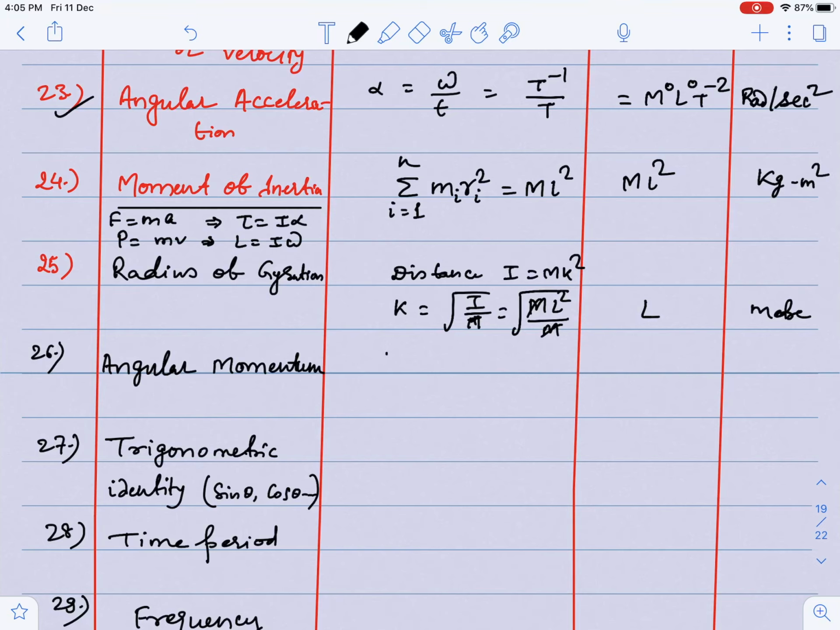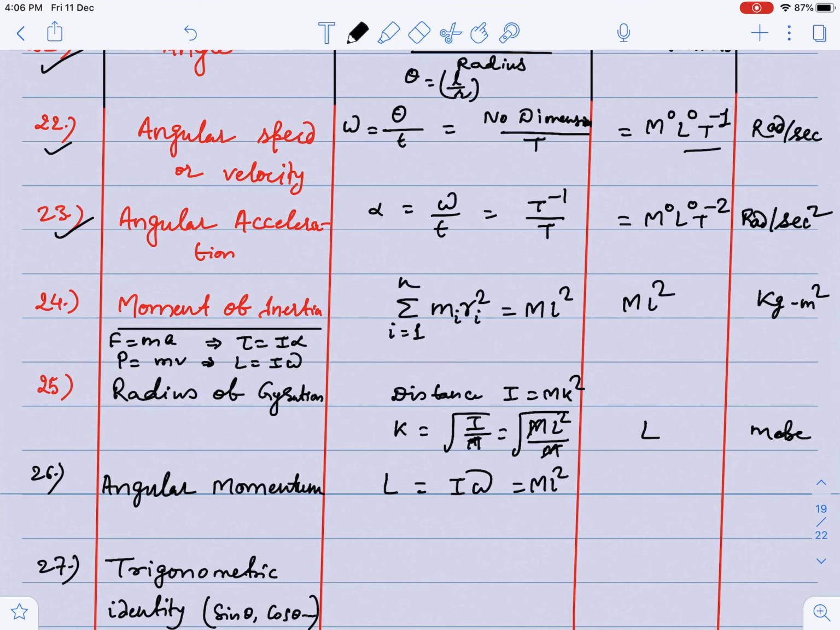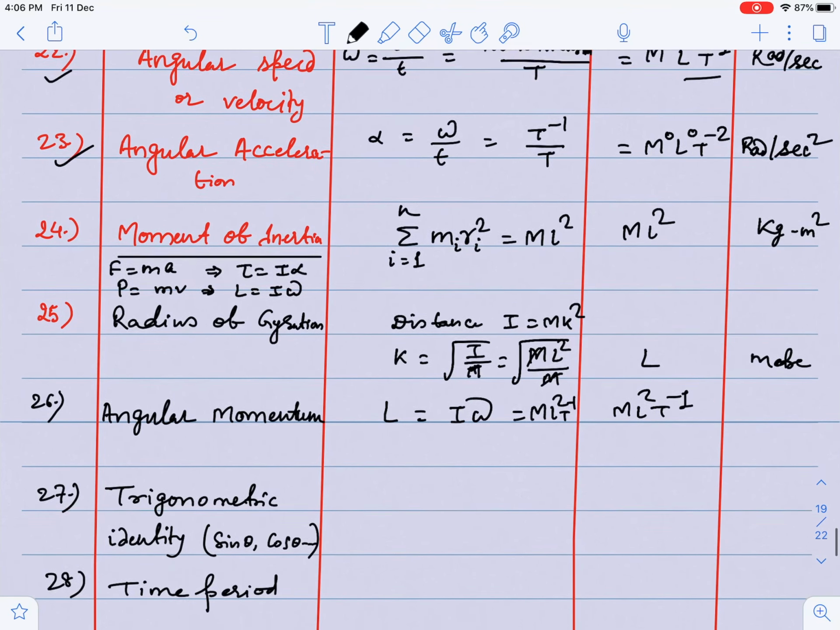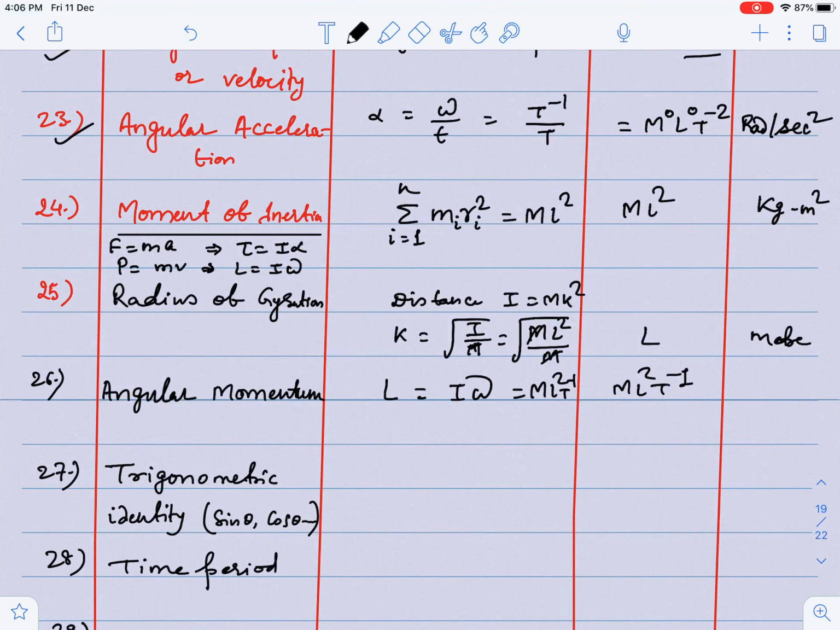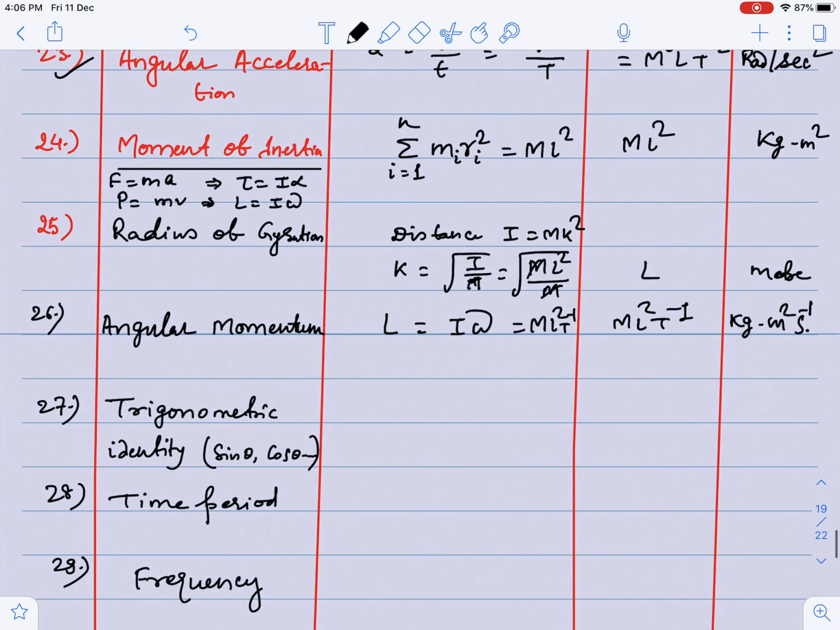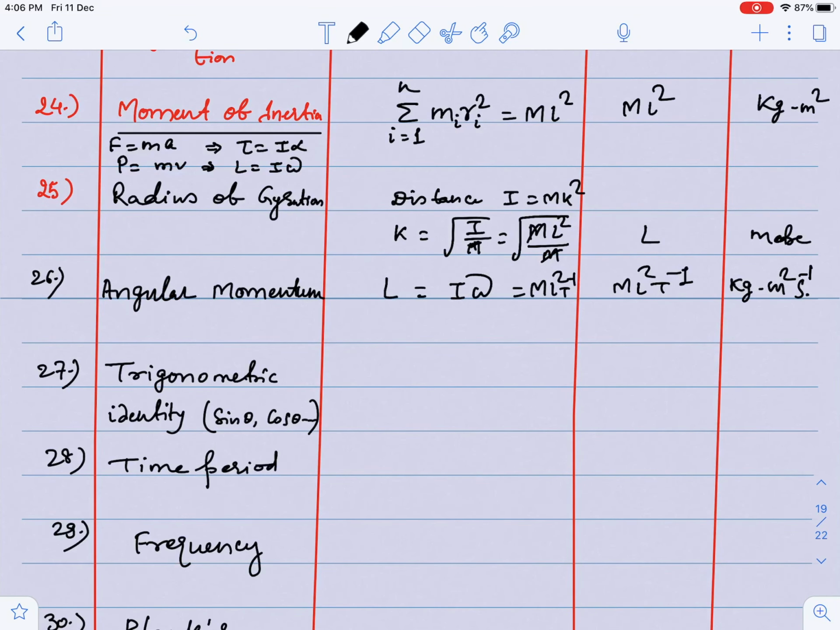Angular momentum, I told you, angular momentum is nothing but I into omega, guys. Angular momentum is denoted by L. You know that the moment of inertia dimension is m l2 and the omega dimension is t minus 1. See here, omega dimension is t minus 1. So the dimension is m l2 t minus 1. And the unit, guys, is kg meter square per second.